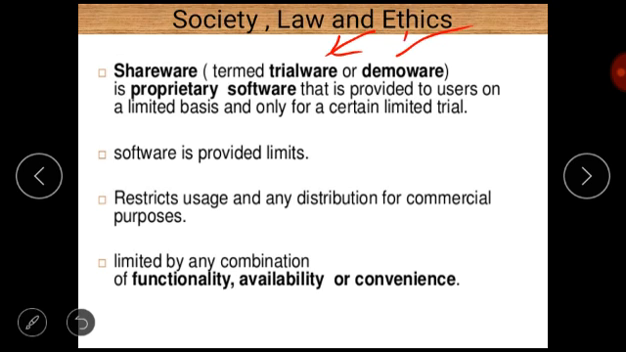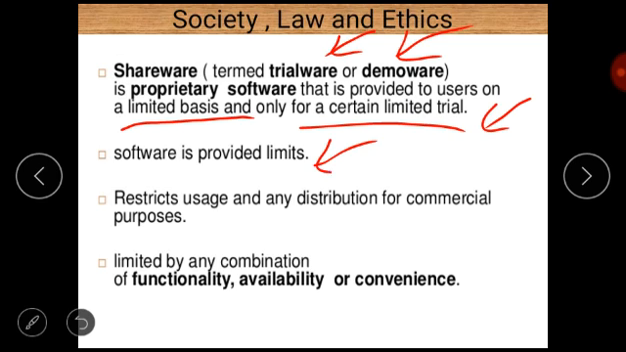And demoware, because a demo version of the software is provided to users. It is proprietary software that is provided to users on a limited basis, and only for a certain limited trial. So trials are also limited, and the software is provided limited. Third important point, it restricts use and any distribution for commercial purposes, and is limited by any combination.